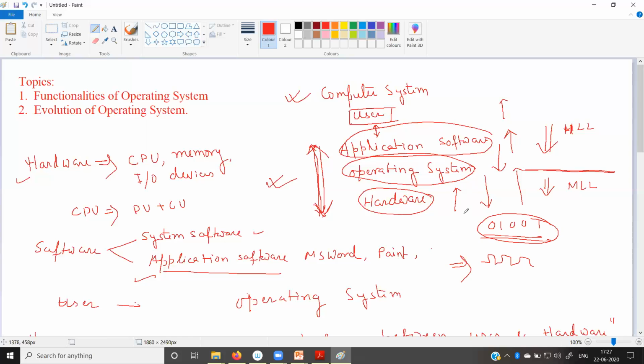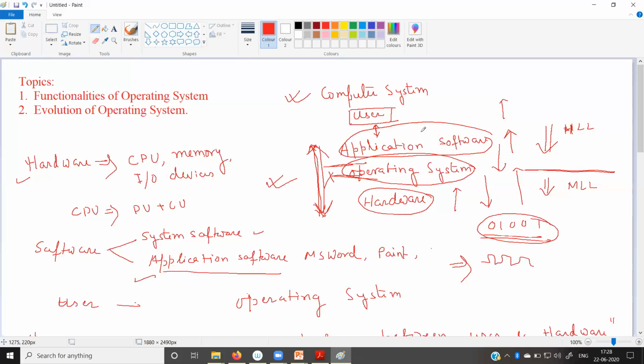Now the operating system again takes this instruction in the machine level format and converts it into the corresponding high level language format, and then transfers it to the application software, and the user can view the output through the application software. So here you can see that if the operating system is not present, that means if this layer is absent, then there is a huge gap between the application software and hardware.